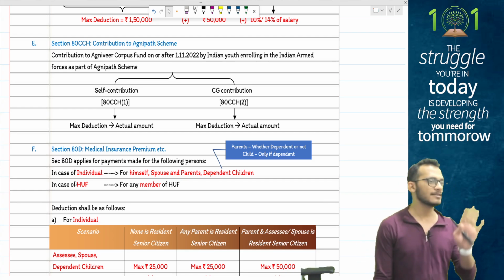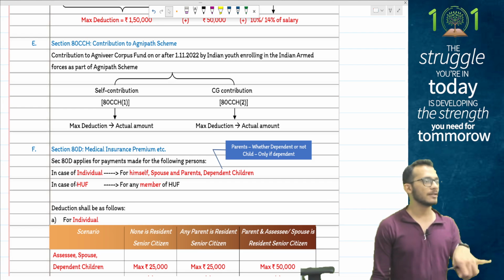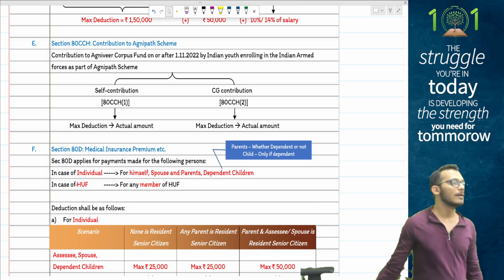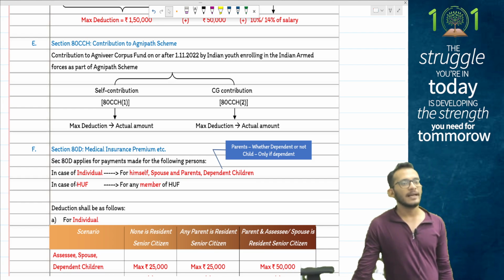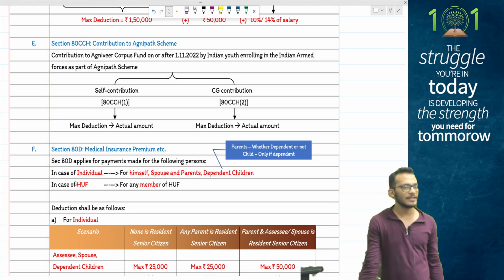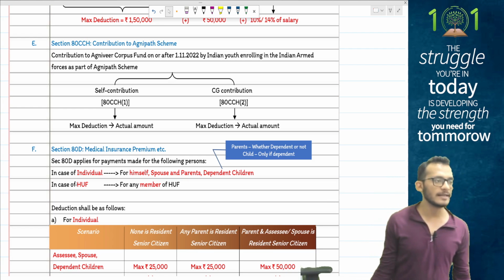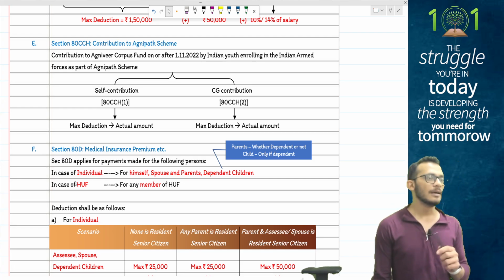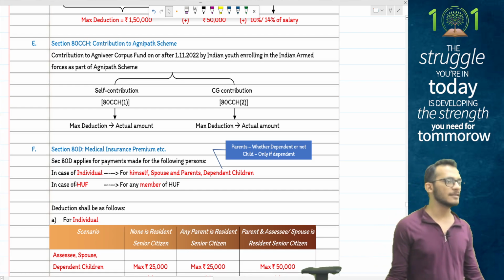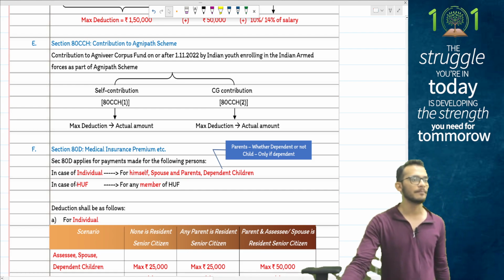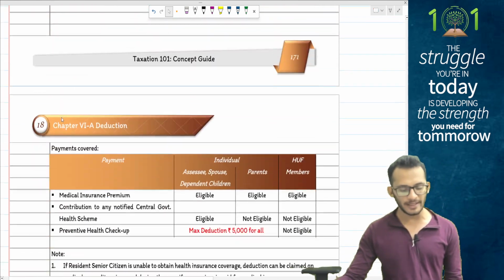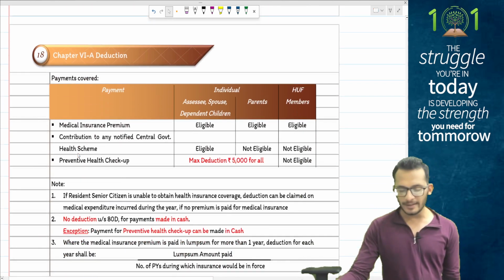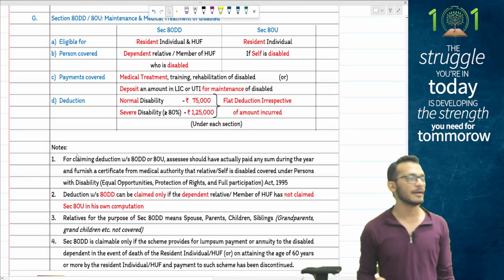But just to understand, you get a deduction for medical insurance, you get a deduction for CGHS, and for preventive health checkup up to a maximum of 5,000 rupees, in which only preventive health checkup can be paid by cash. Everything else has to be paid other than by cash. You can also claim medical expenses only for resident senior citizens, provided it has been informed that the resident senior citizen does not have medical insurance. That is what 80D looks like. 80D again is not eligible for DTR, only covered under ATR.